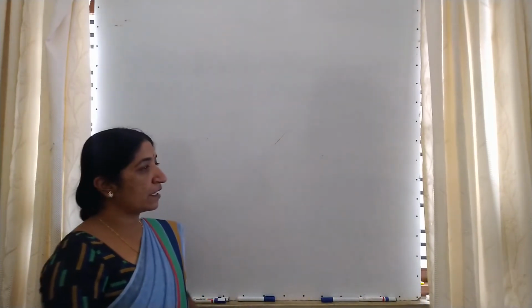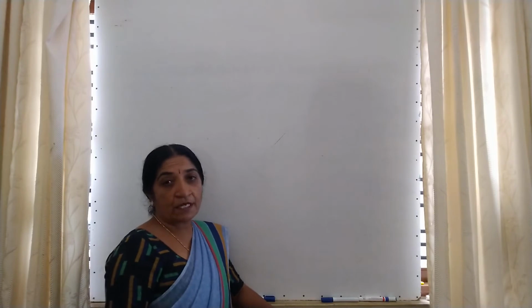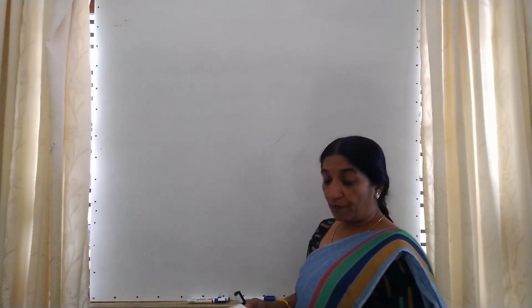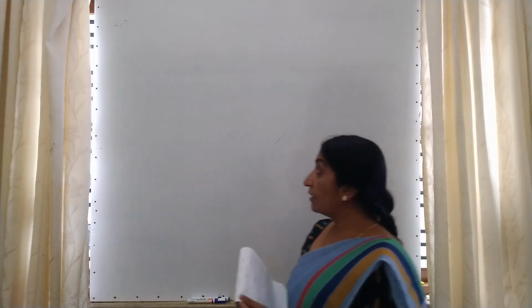So already we started the chapter sets, and in the last class I explained empty set, that is a null set, finite set, infinite set and equal sets. So now today I will start with the exercise 1.2 from NCERT. See the question.